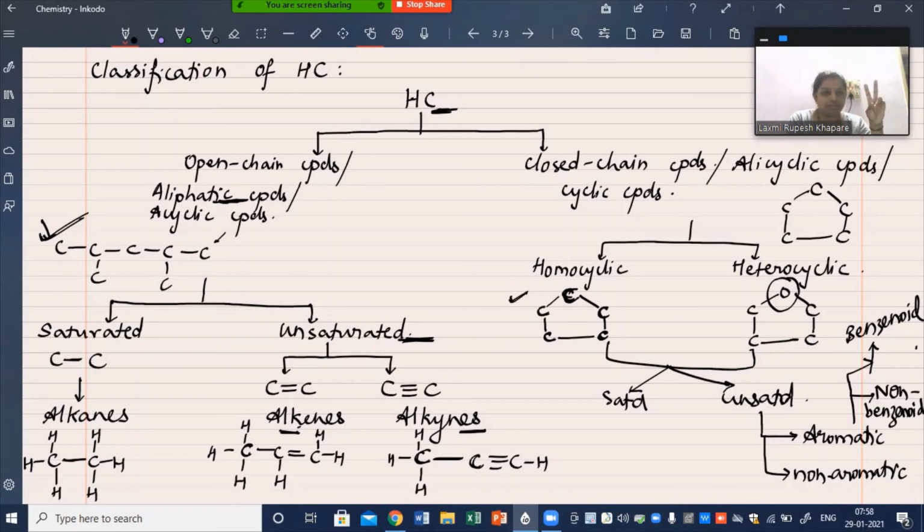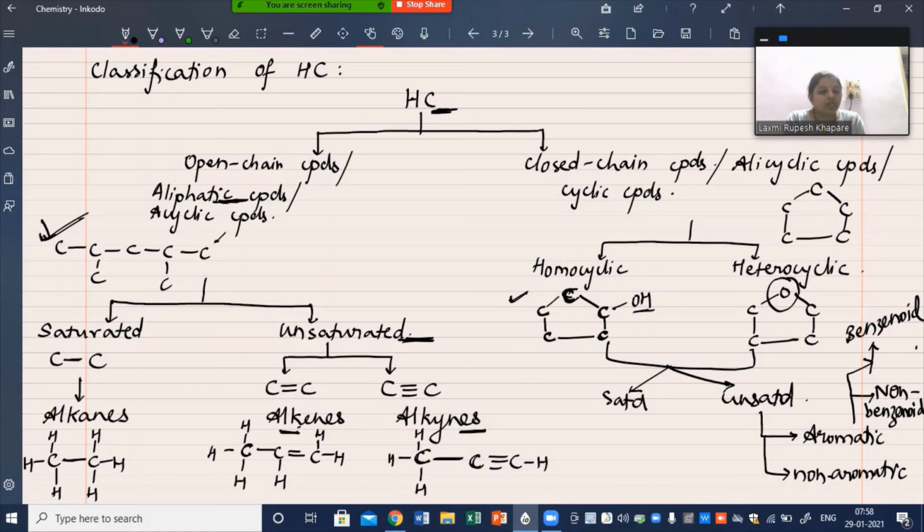Cyclic compounds are broadly of two types, homocyclic and heterocyclic. Homocyclic compounds are the ones which contain only carbon atoms as part of the ring. There can be a heteroatom outside the ring, like if I put OH here, the heteroatom is not a direct member of the ring. It is outside the ring.